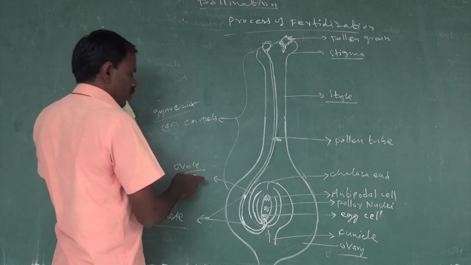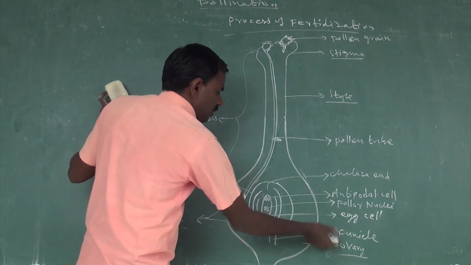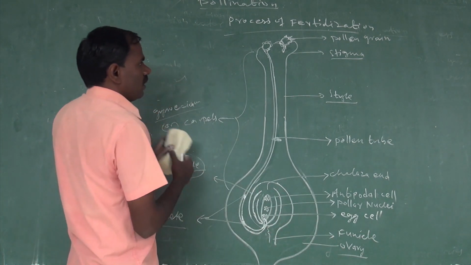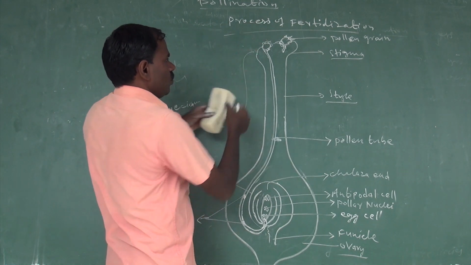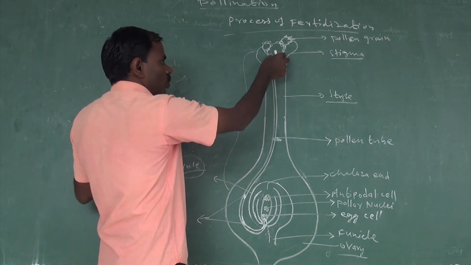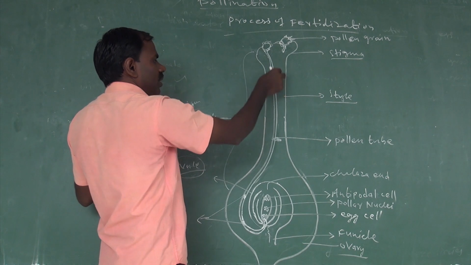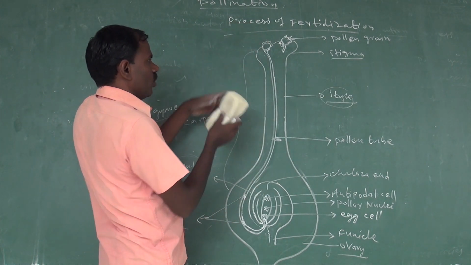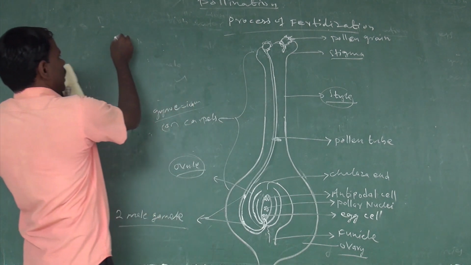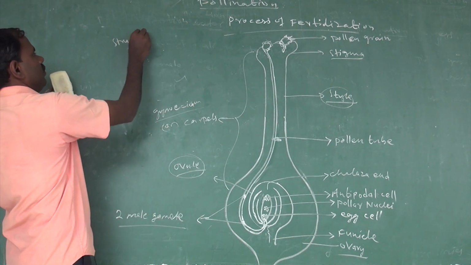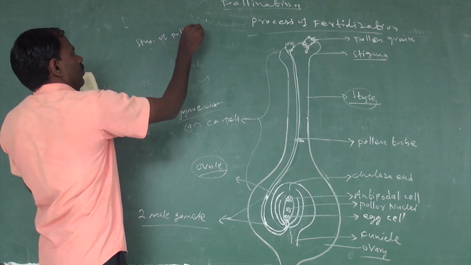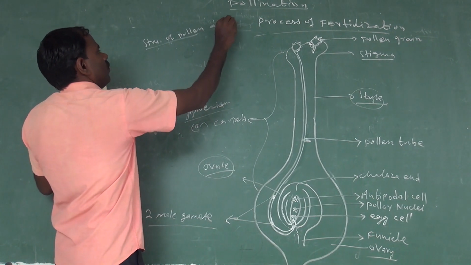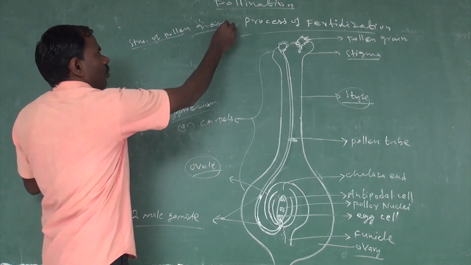The ovule is present inside the ovary. Pollen grains form a pollen tube through the stigma and style. Now, the structure of the pollen grain.